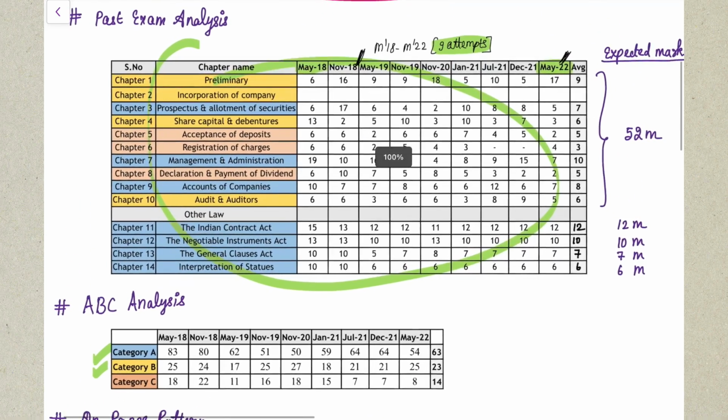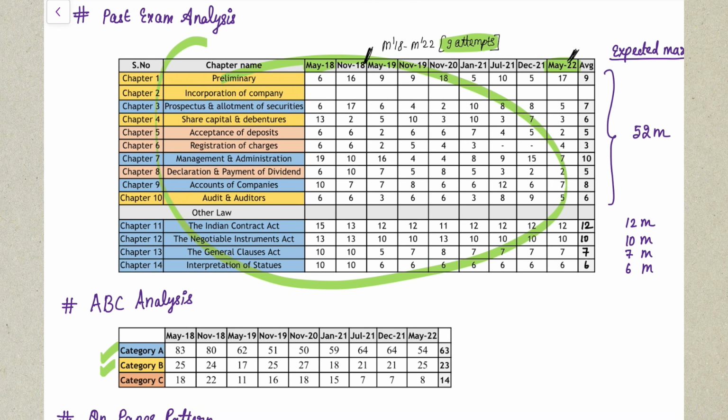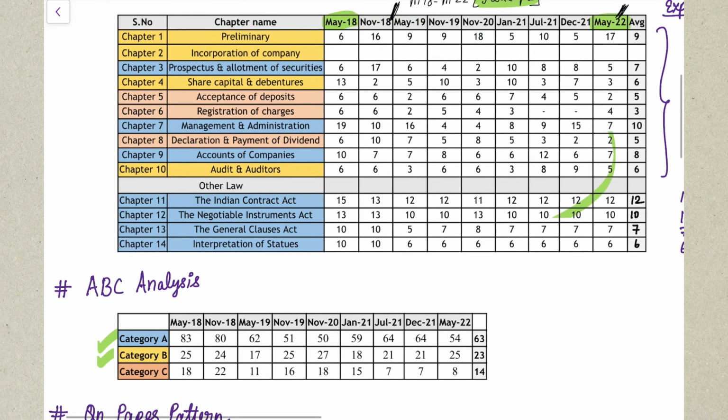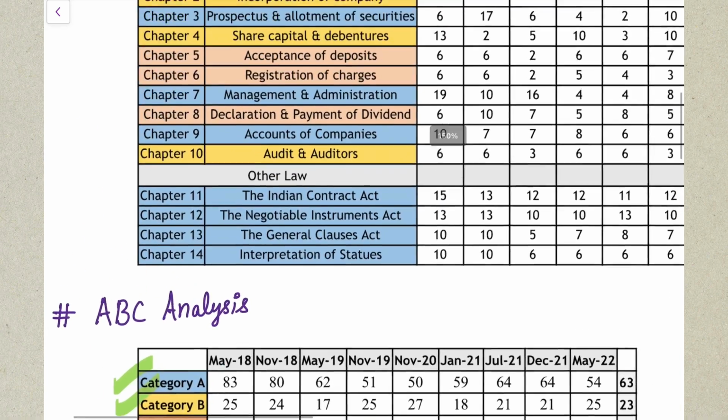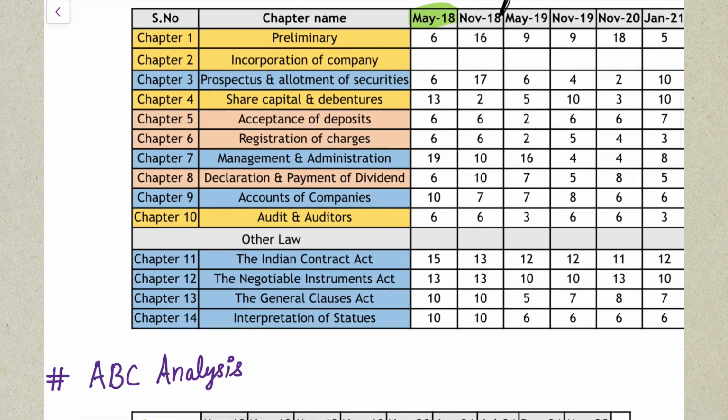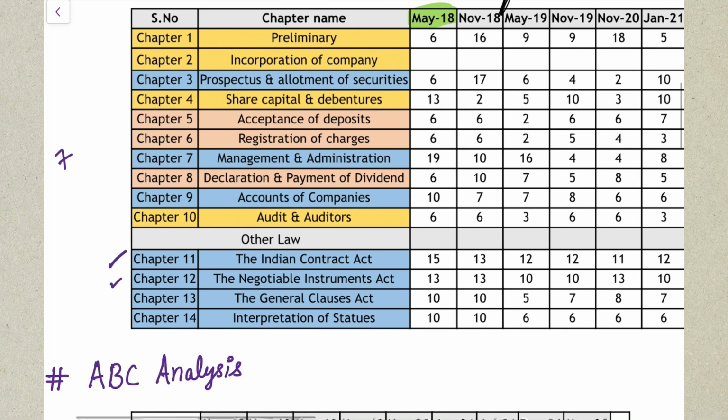So based on all of that, I have made a past exam analysis where I've taken out ABC chapters, ranking. A is the most important chapter and B are same important and C is fine, not so important chapters, but make sure you definitely try to cover the category A and category B chapters in priority. So category A chapters here, as you can see, I marked it in blue color. So your blue color chapters include, so totally as you have 14 chapters, your category A chapters include 50% of it, which is your 7 chapters. So other law, all the 4 chapters are very, very important. You cannot skip it for the exam.